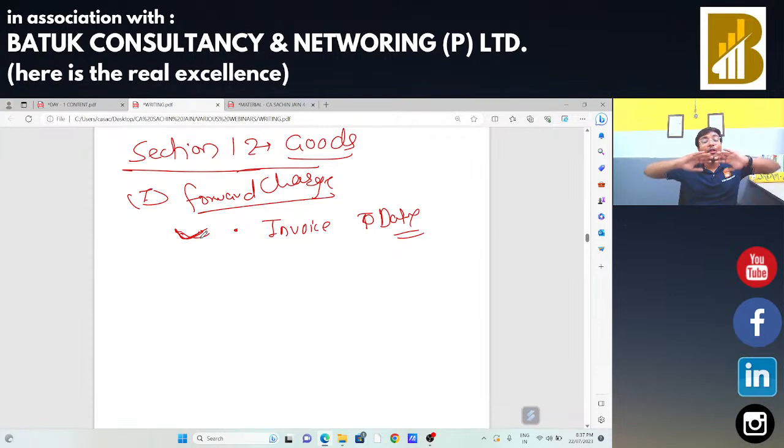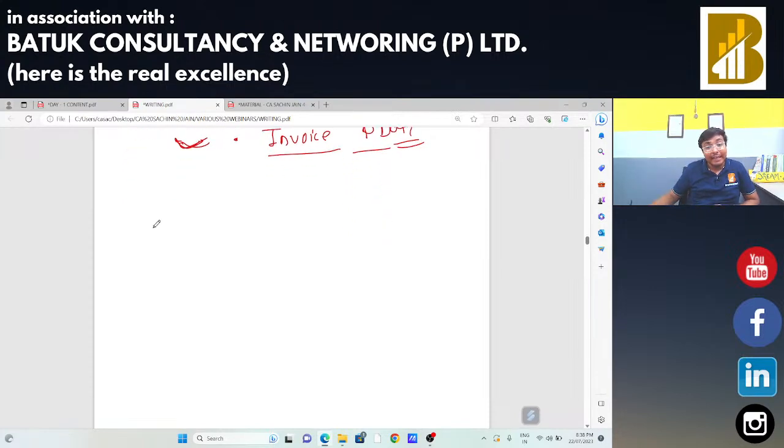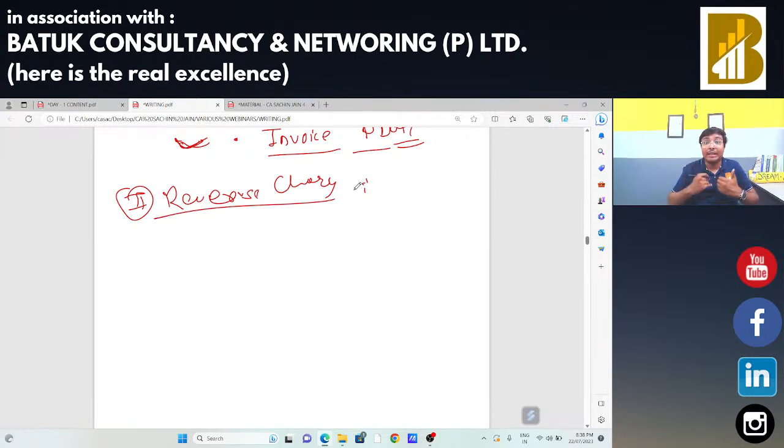So in case of supply of goods under forward charge, the time of supply will be the invoice date. When the supplier makes the invoice, the liability to pay the taxes has already arisen. Now, in case of supply of goods under reverse charge, the recipient has to make the payment of taxes. So the time of supply will be receipt of goods.